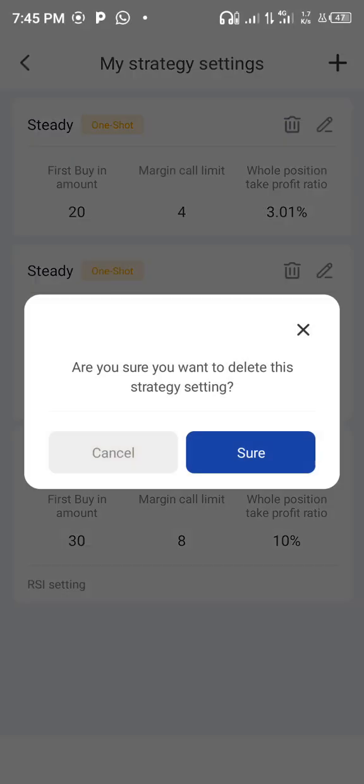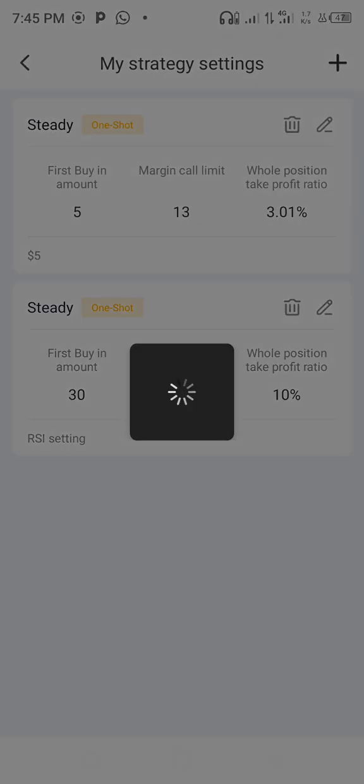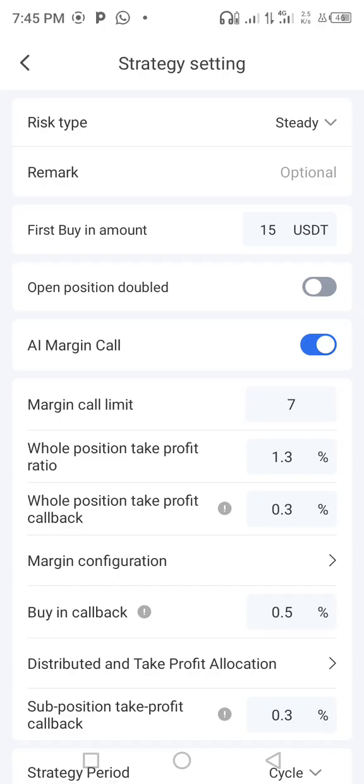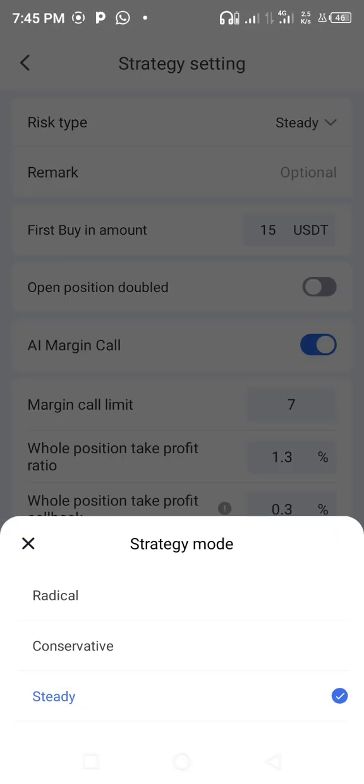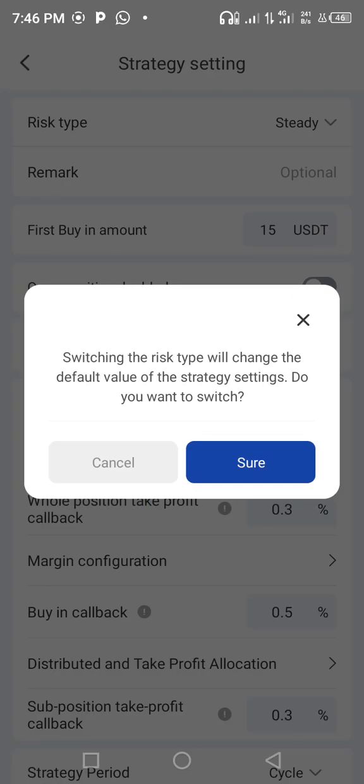But for a moment, let me just delete everything here. Let me delete. Then tap on the plus icon. Then it's gonna open up. Come on the risk type. You can choose conservative, radical, or steady. But steady is the best. Conservative is too slow. Radical is very fast. So we want a medium. We go on steady.